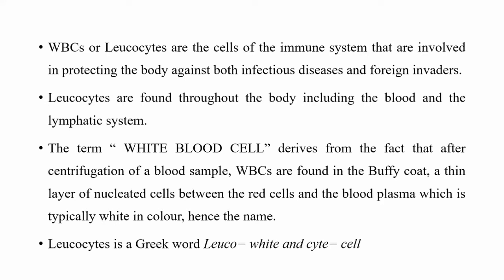You all know that blood comprises 45% RBCs, less than 1% WBCs and platelets, and 55% plasma. So between the plasma and the sedimented red blood cells there is a thin buffy layer of nucleated cells that appears white, hence the name white blood cells.